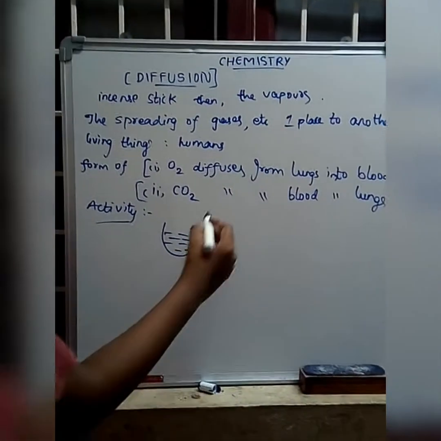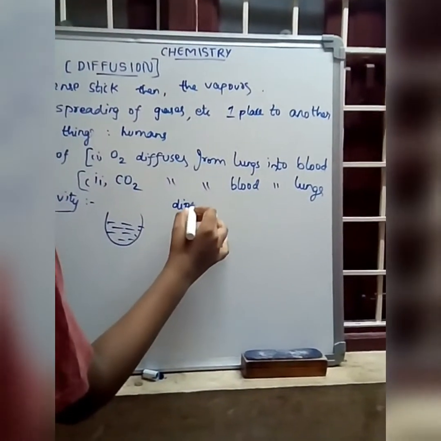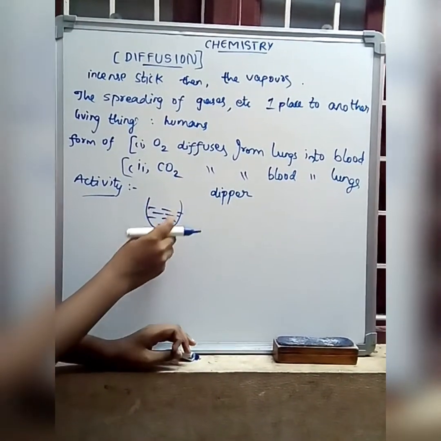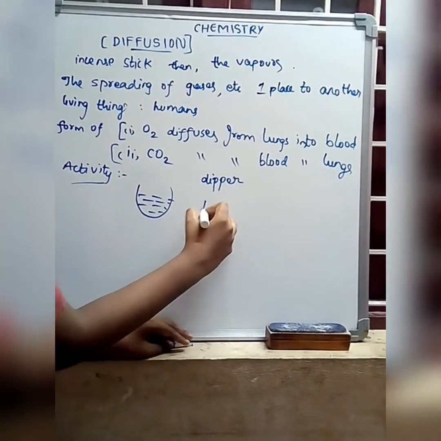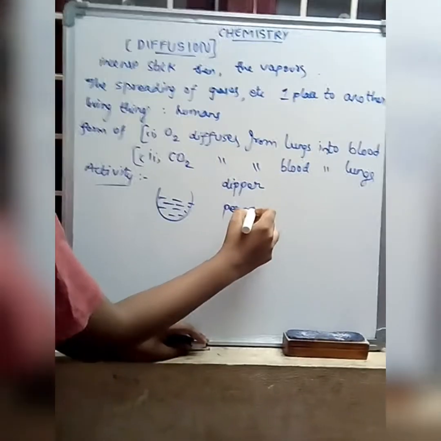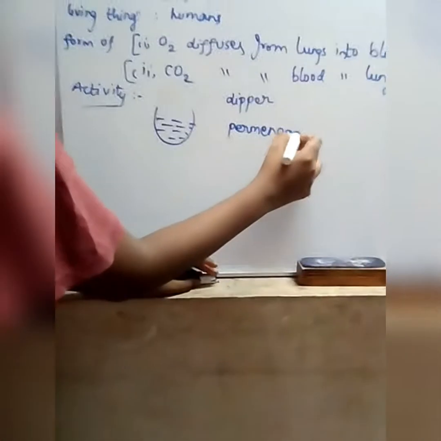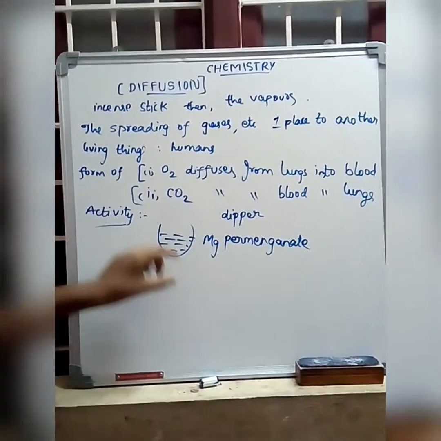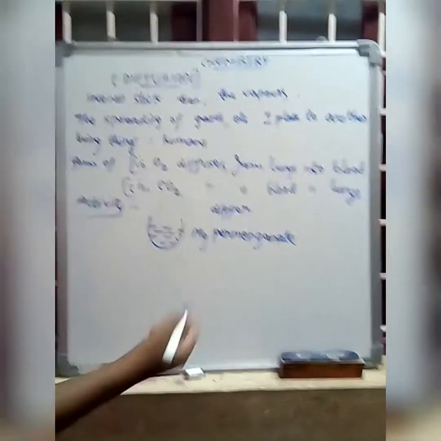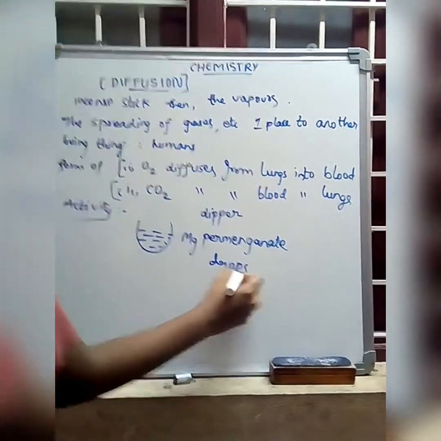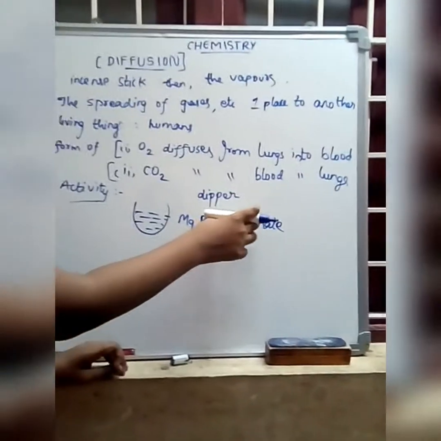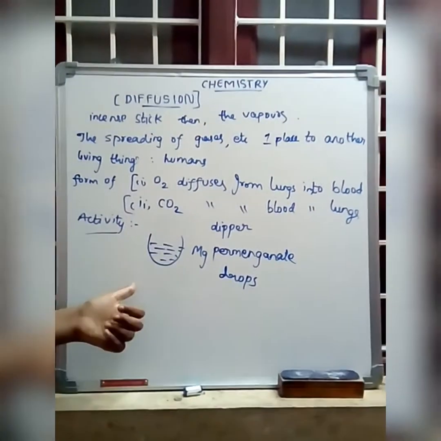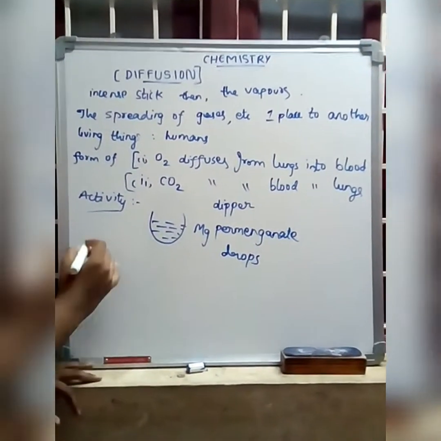Then take a dropper and insert a few drops of potassium permanganate solution into the bowl containing water.